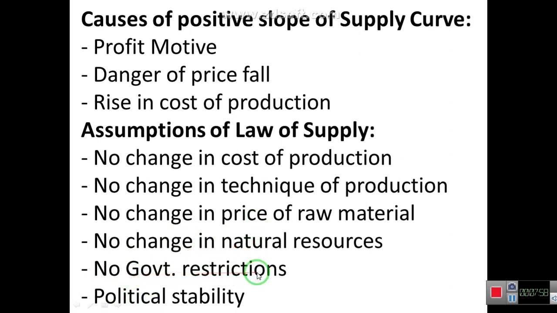No government restrictions. Government should not implement any type of restrictions, and due to government restrictions, law of supply will not be applicable. And the next is political stability. If there is political instability, government is not stable, government does not complete its tenure, then this law will not be applicable, because different governments have their own policies, and due to their different policies this law will not become applicable.